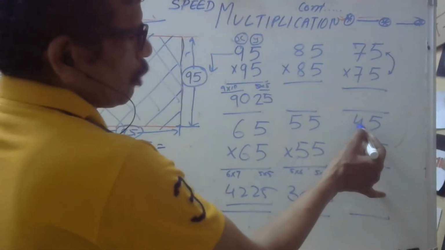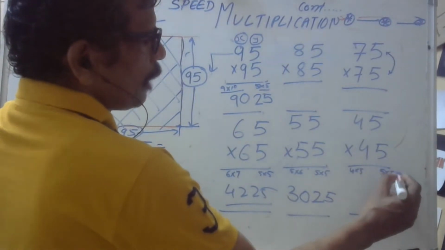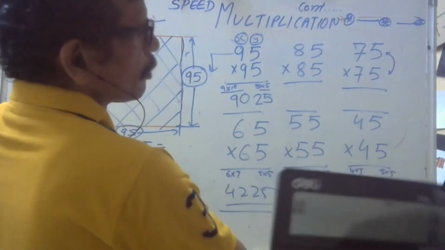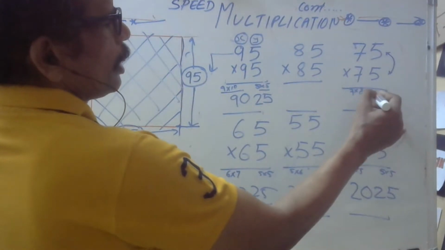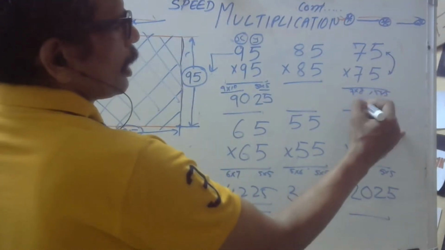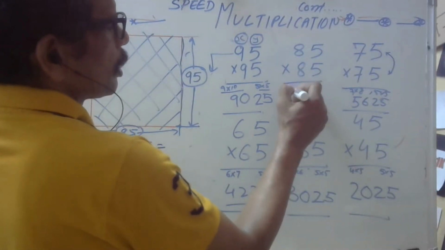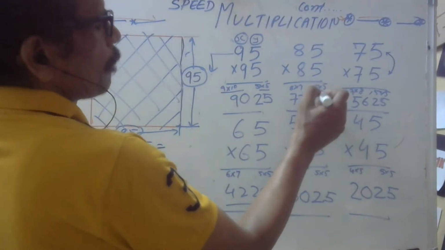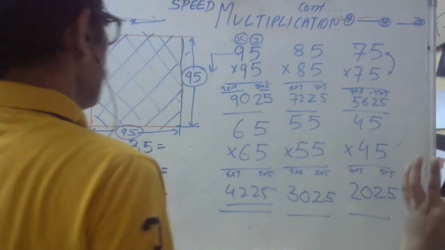So when you multiply 45 by 45, you will write 4 multiplied by 5, and here you will write 5 multiplied by 5. 4 5s are 20, and simply write 25. Here 7 you multiply with 8 and write 5 multiplied by 5. 7 8s are 56, 25. 8 you multiply with the next number, that is 9, you write 72. Here you write 5 multiplied by 5, and write them side by side. There is no other interaction taking place here.